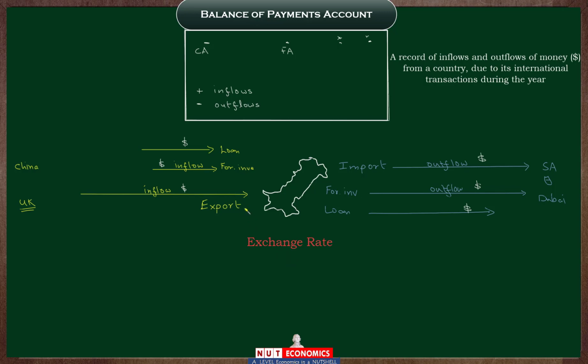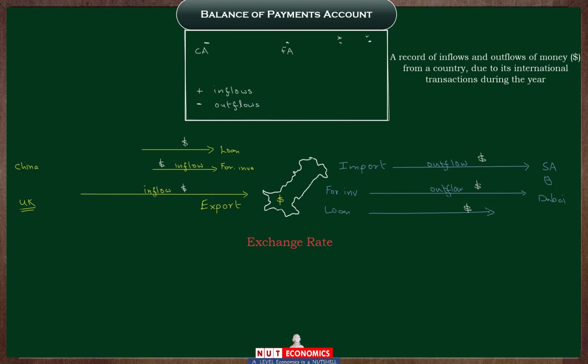So let's consider this example of a Pakistani firm exporting t-shirts to the UK. Now, as this Pakistani firm receives dollar inflows as a form of payment for these exports, these t-shirts that it has sold, the owners of this firm will eventually receive these dollars.